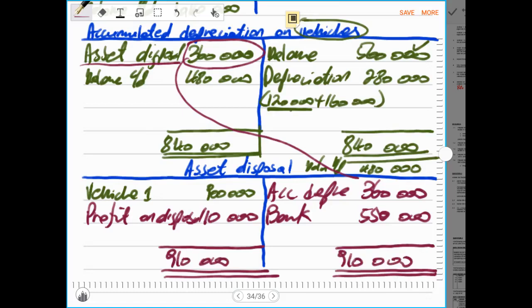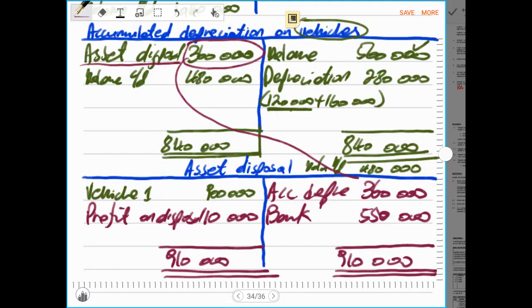And the asset disposal ledger account must always not have a balance. So now this doesn't have a balance. Debit side is equal to the credit side.